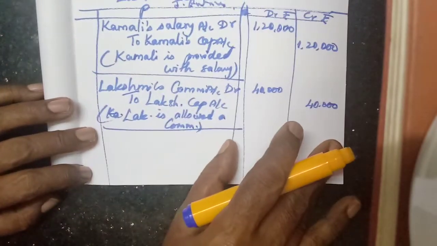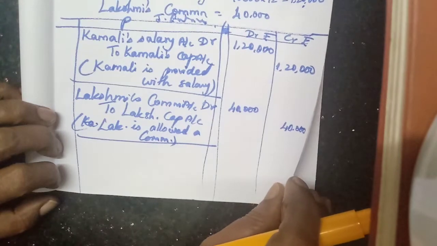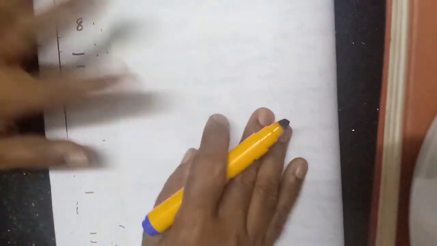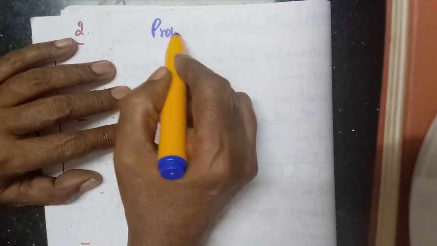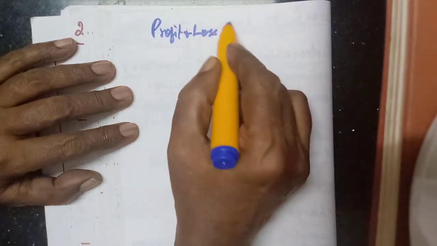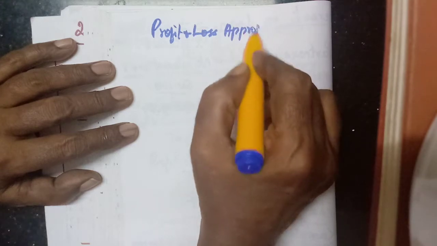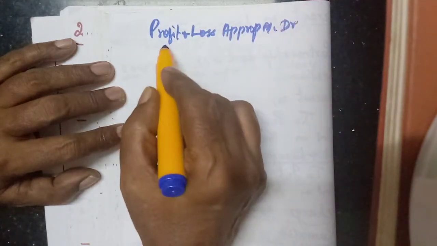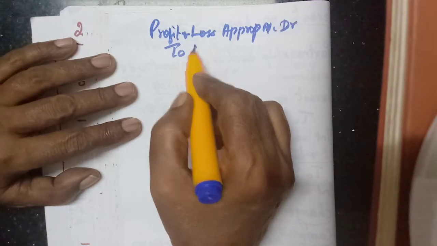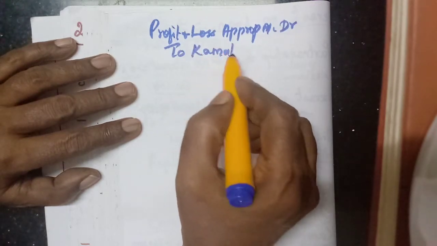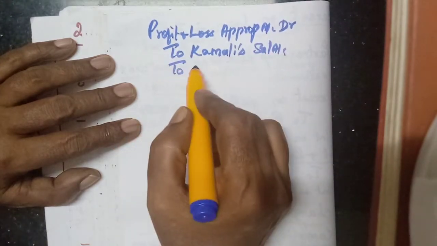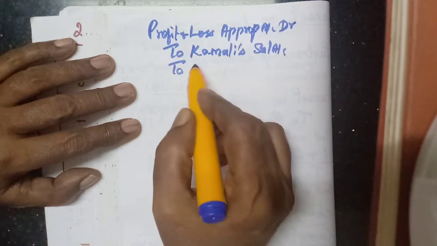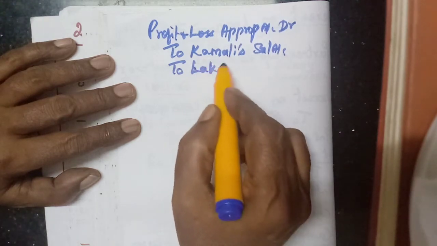Now, the next entry, we have to transfer this to the profit and loss appropriation account. So, profit and loss appropriation account debit, to first one Kamali's salary account, second Lakshmi's commission account.